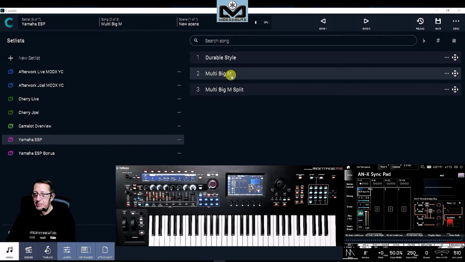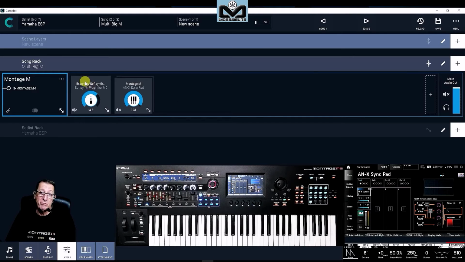One other example here, I will use the Montage M, and at the same time I will use ESP. I will open the layer, and now you see we retrieve the expanded sound and we retrieve the Montage M item. And now I will play the two in layers, because in that example I put them in layers. The sound that's rising up is the Montage M hardware.